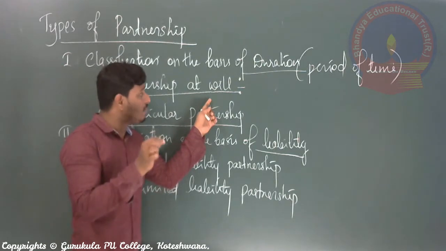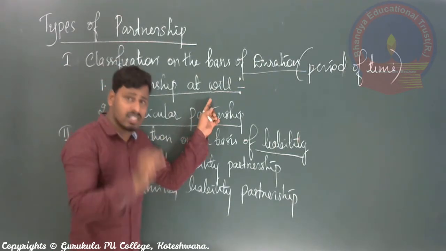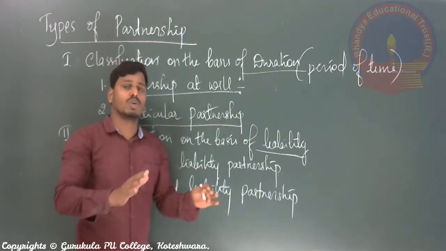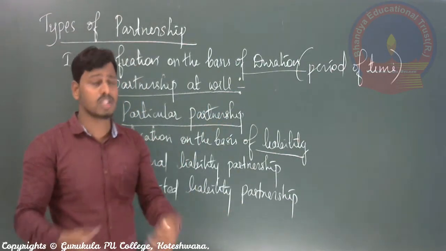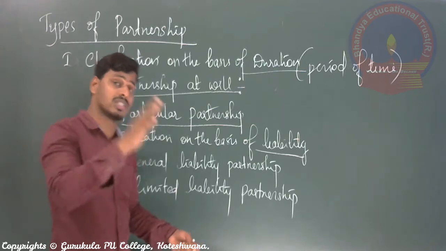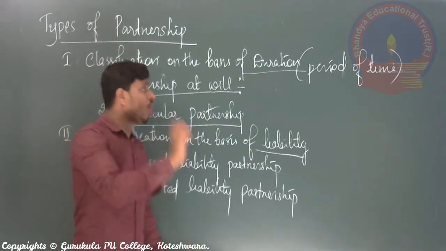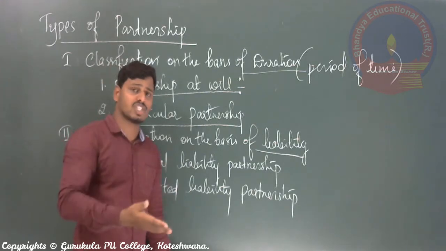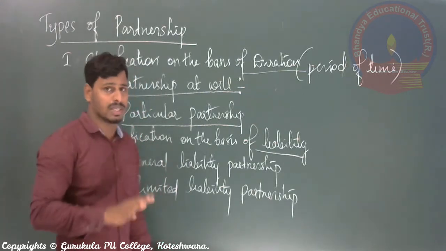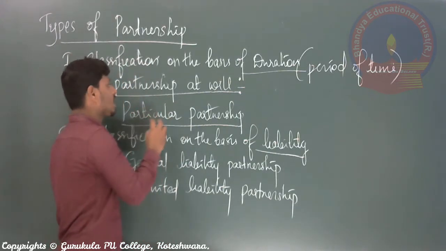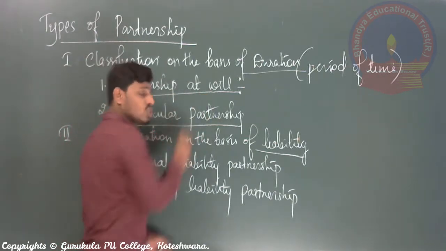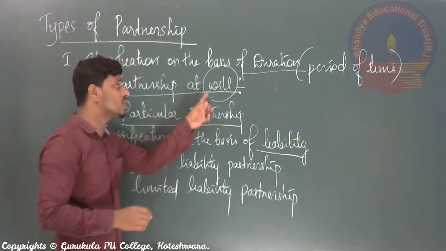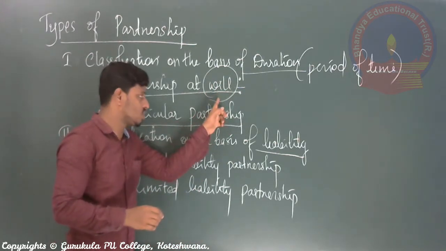In that particular business, the consent or the will or wish of the partners is important to start the business, to carry on the business, to take decisions, as well as to close the business, right? If everything, even the commencement as well as the closing of the business, is carried out according to the will of the partners, those businesses are called partnership at will. So here the name specifies at will. Will means willingness or wish, right?